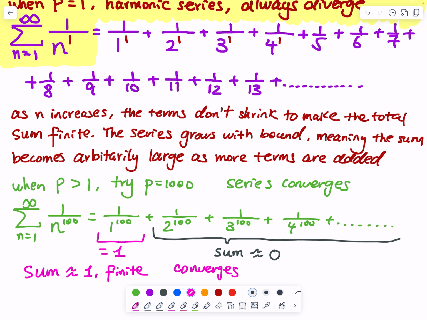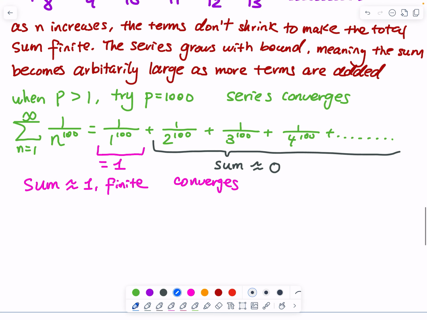What about when p is between 0 and 1? Let's do it. When p is between 0 and 1, not including 0, because when p is equal to 0, the denominator is just 1. Let's try something small, how about 0.401?